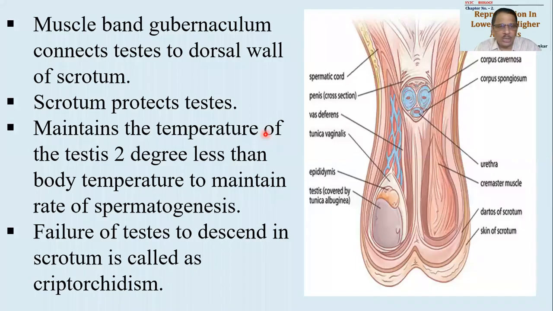Now something additional to it, failure of testis to descend into the scrotum is called cryptorchidism. इस word को याद रखें. So cryptorchidism is an event in which testis will not descend in scrotum, they will remain in the body. So abdominal testis. Okay, so cryptorchidism को दूसरा नाम क्या आएगा? एब्डोमिनल टेस्टिस. समझ में आ रहा है बराबर? मैंने पहले ही कहा कि टेस्टिस वापस ही आएगा. टेस्टिस को जब हम डिस्क्राइब करेंगे तभी आएगा कि testes are produced in abdomen.